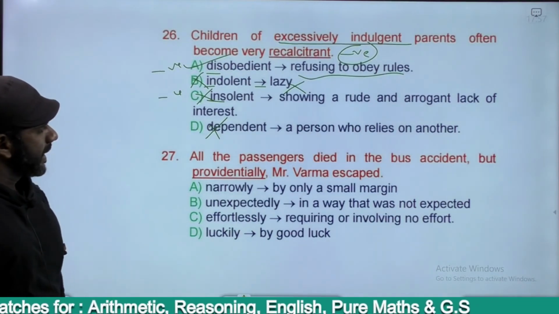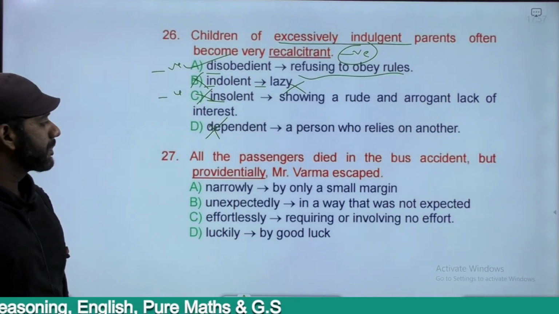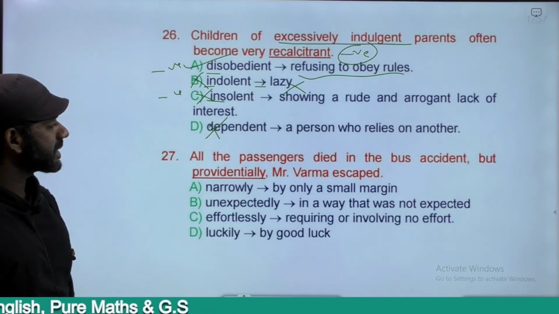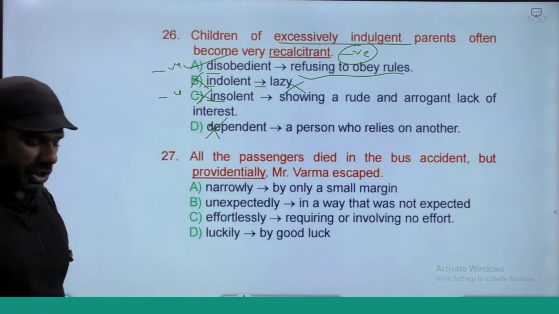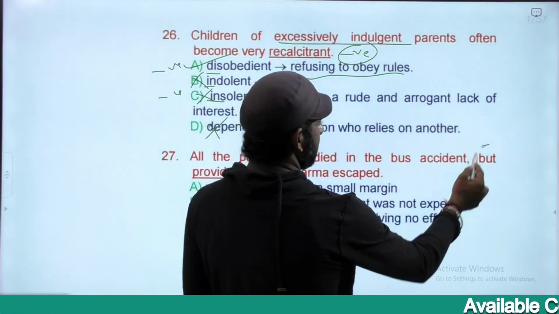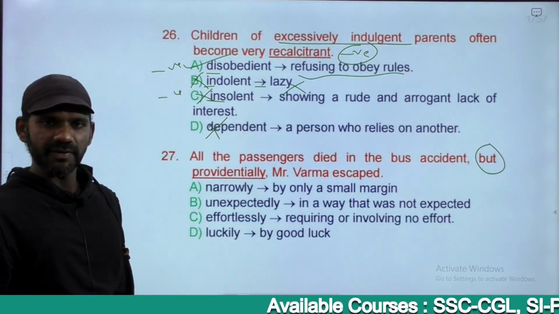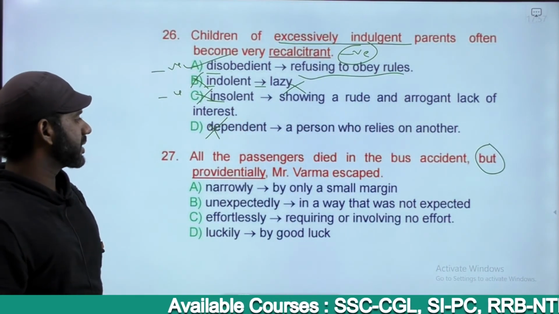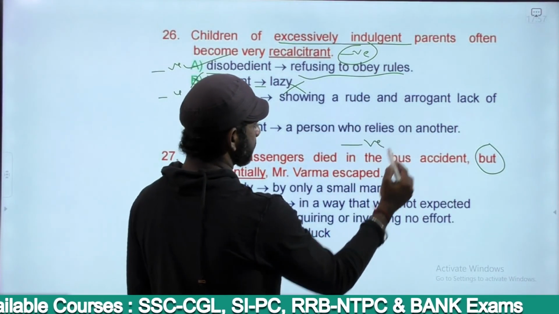The next one. All the passengers died in the bus accident, but providentially Mr. Verma escaped. But is a contrast indicator, connecting one positive idea and one negative idea. The idea before but is that all the passengers died in the bus accident, negative.